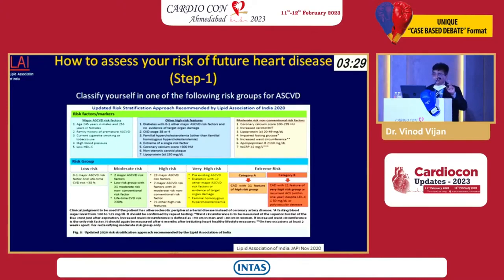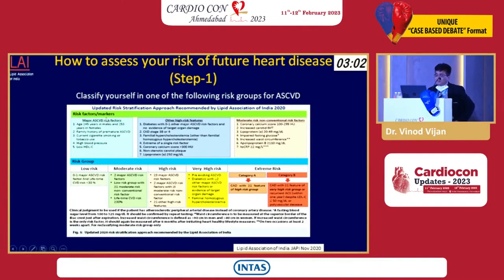So today our patient fits into the extreme risk category type A. In previous guidelines they had low, moderate, high risk, very high risk, but this has been accepted as the extreme risk category, which now even the International Society of Atherosclerosis has accepted, and after 2 weeks I'll be presenting this in New Orleans along with the parallel ACC.